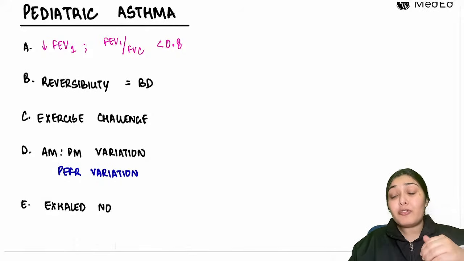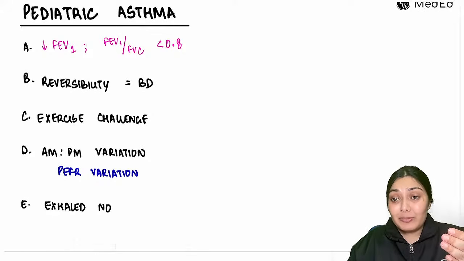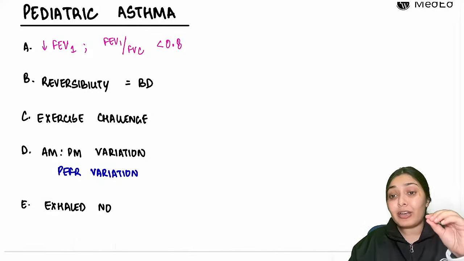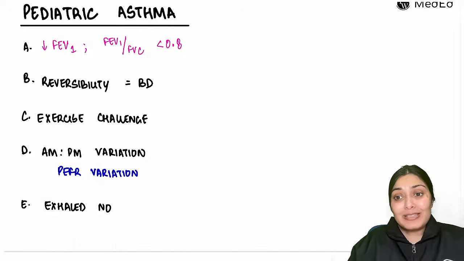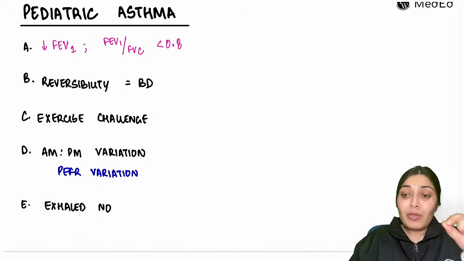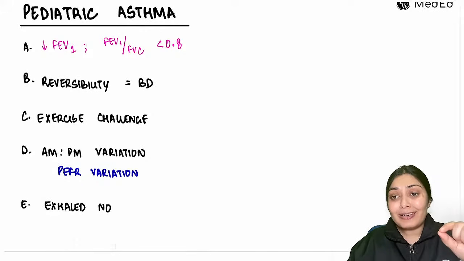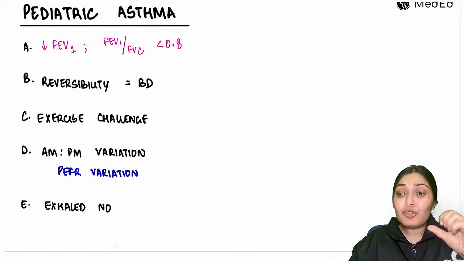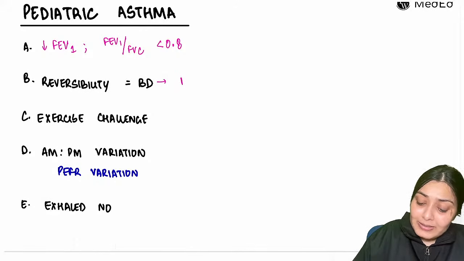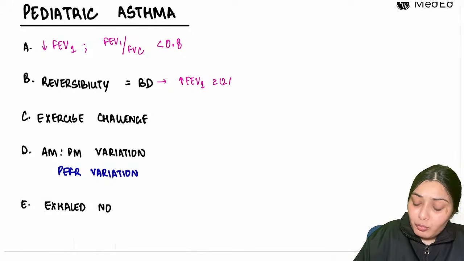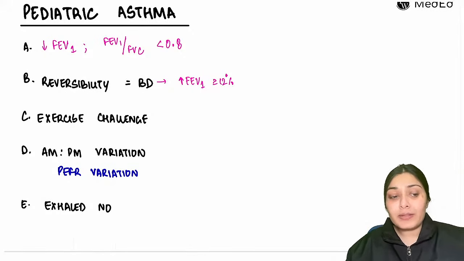So if we can show this reversibility by giving a bronchodilator, the FEV1 should improve, which means it is a reversible condition. On giving a bronchodilator, if my FEV1 is increasing by 12% or more, it is included under the definition.